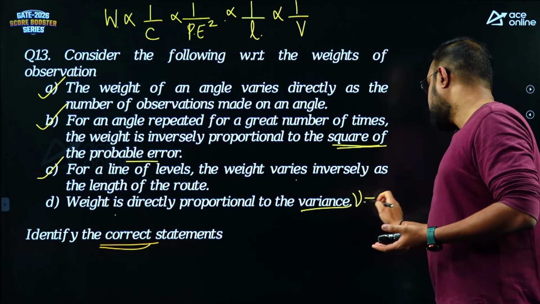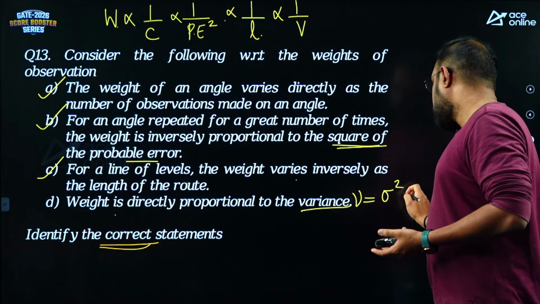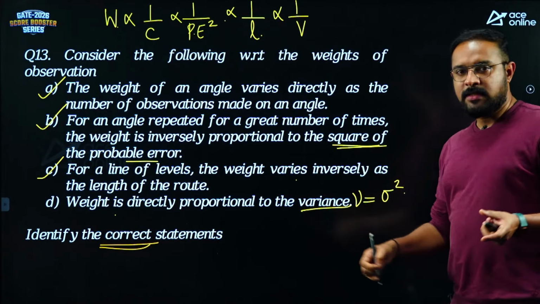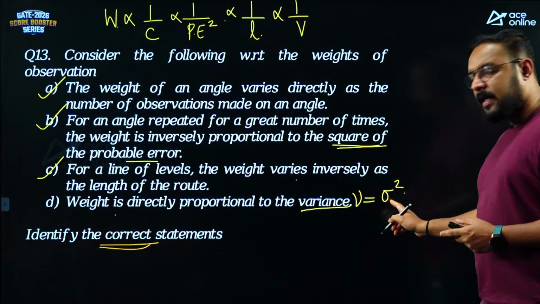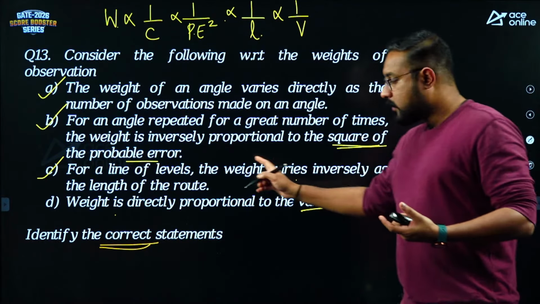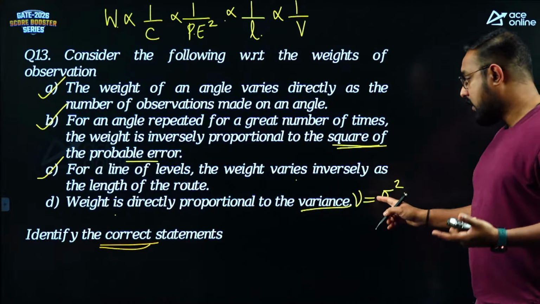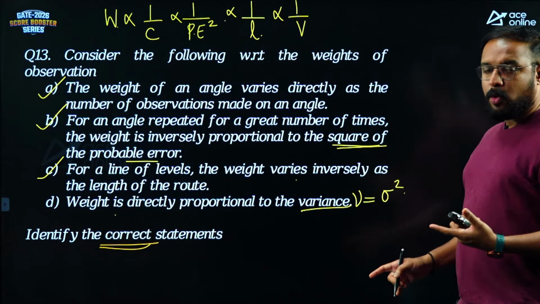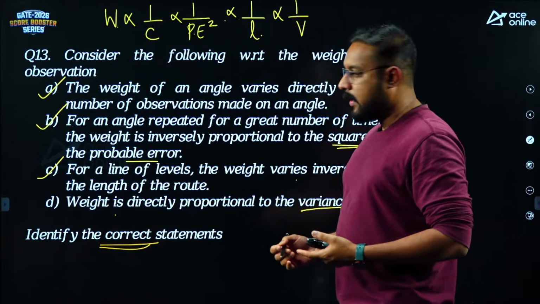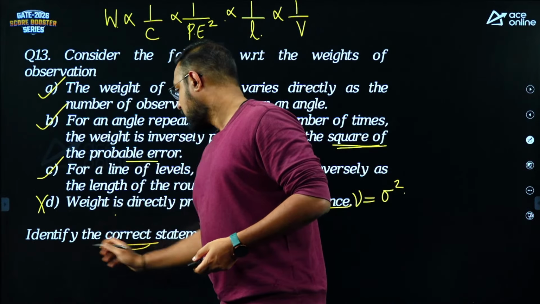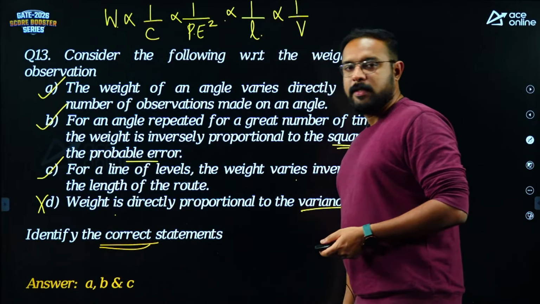Variance V is equal to the square of your standard deviation, and standard deviation itself is an error, the root mean square error. So weight is a term related to trustworthiness, and variance is talking about error. They are not directly but inversely proportional, guys. So this statement is wrong. The correct statements should be A, B, and C.